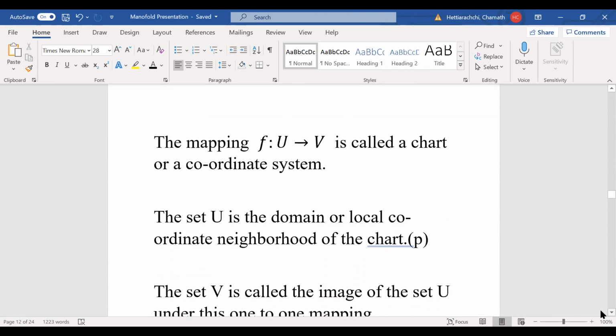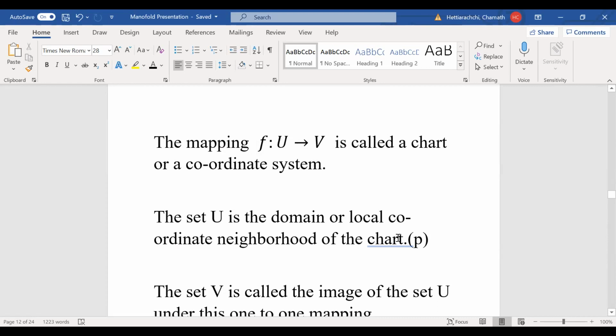Now, remember we talked about a homeomorphism, the map F going from U to V. This has a name: a chart, or coordinate system. In the example of the surface of the sphere, we had charts. You can take regions on the surface of the sphere and map them to regions on the plane.